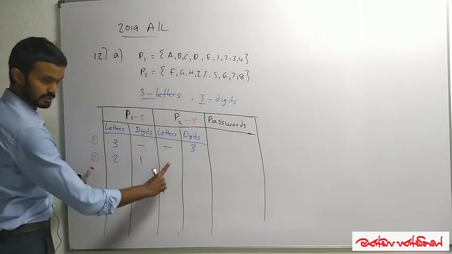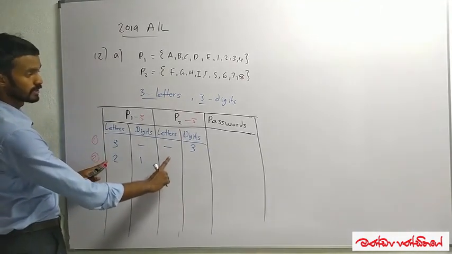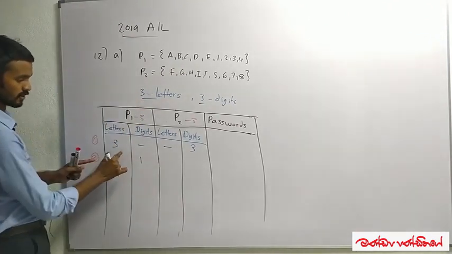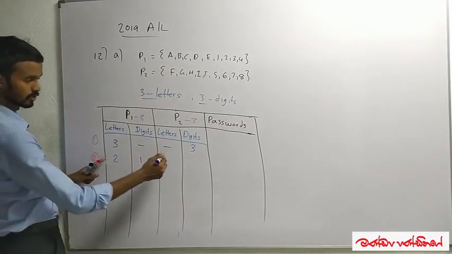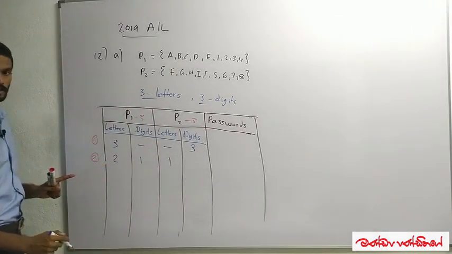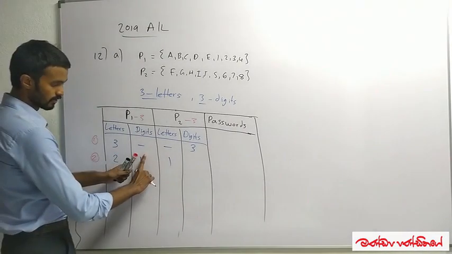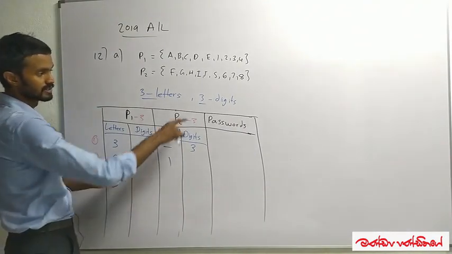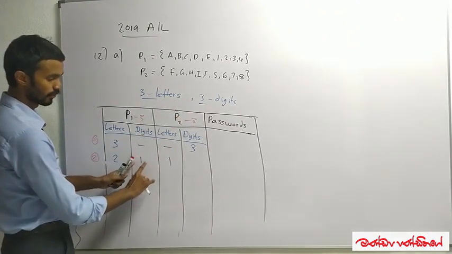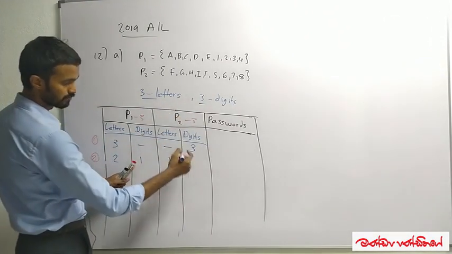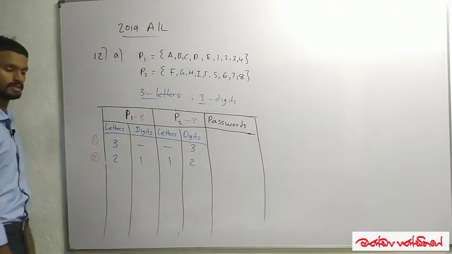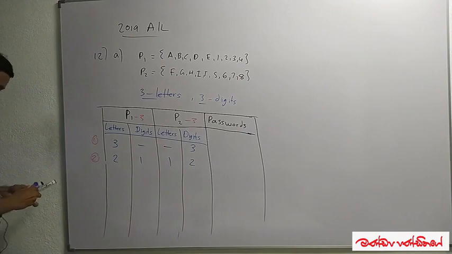Okay, and then coming to letters. I know that there should be 3 letters in the password. Already I have selected 2 letters, so I need another letter. From P2, I'm taking that letter. And I have already selected 1 digit, but I know that 3 digits are needed for the password. So from P2, I'm taking 2 digits. Okay, that is the second way.